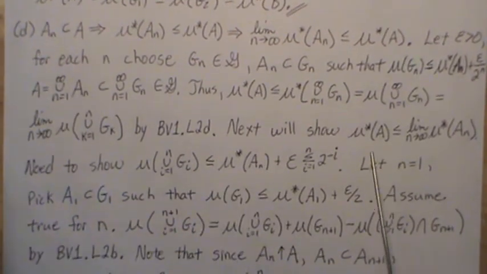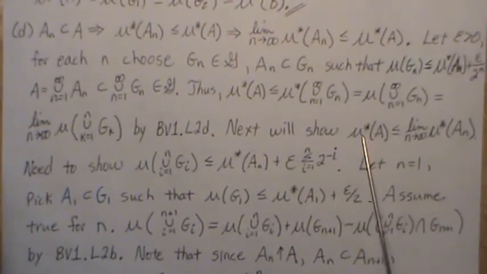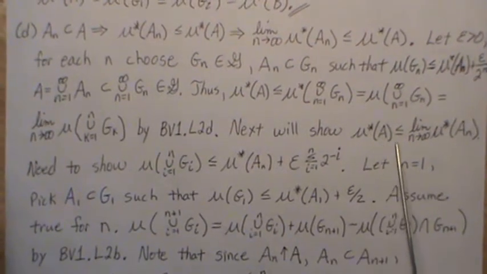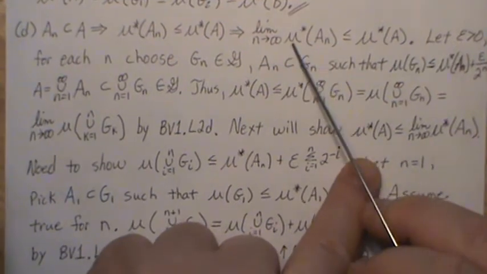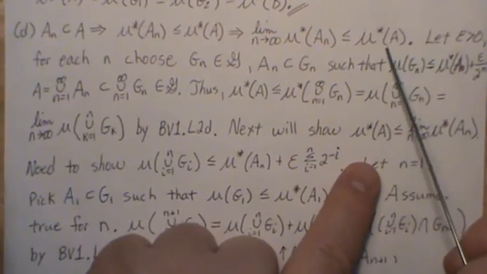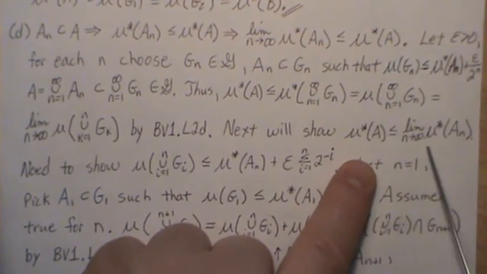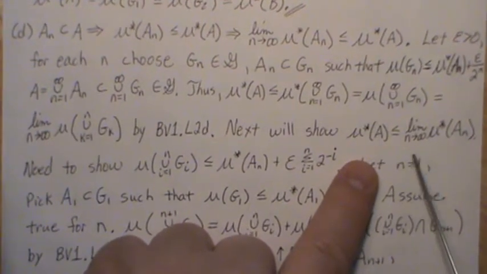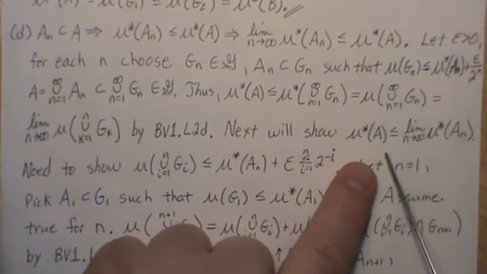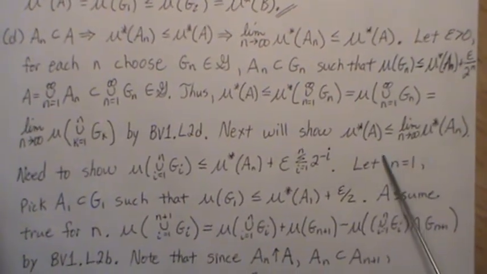So next we're going to show that mu star A is less than or equal to this infinite sum, right? We just showed that this limit is less than or equal to A. And if we can show that this relationship also has to hold, it can't be less than or equal to something and greater than or equal to something. That means they have to be equal, okay?